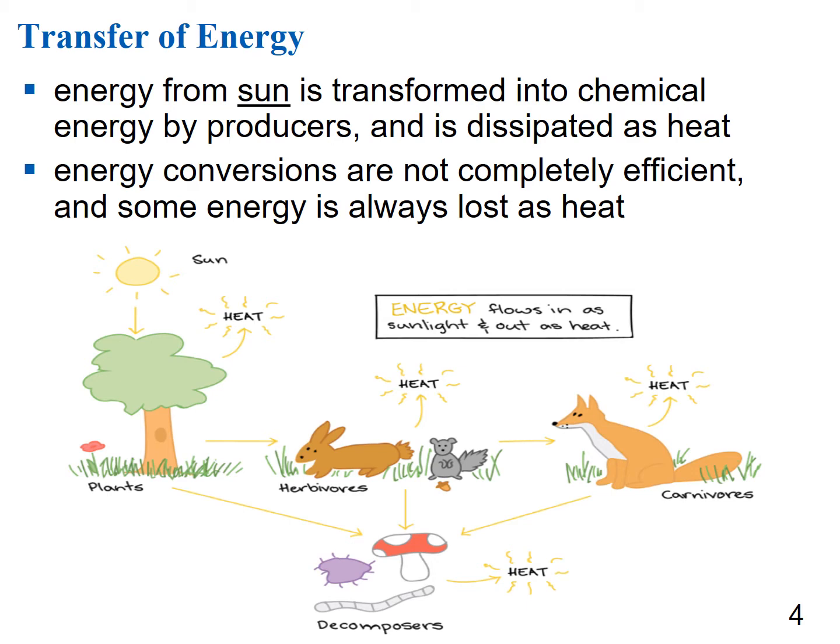And I put this picture because I thought it was super cute. So maybe not the most scientifically accurate picture, but adorable nonetheless. And it's showing you like your photosynthetic organism gets energy from the sun. Some of that energy is lost, quote, quote, as heat, right? The plants are eaten by herbivores, but not all of the plant energy makes it to the herbivore. The fox eats the herbivore. Not all the herbivore energy makes it to the fox, etc., etc.